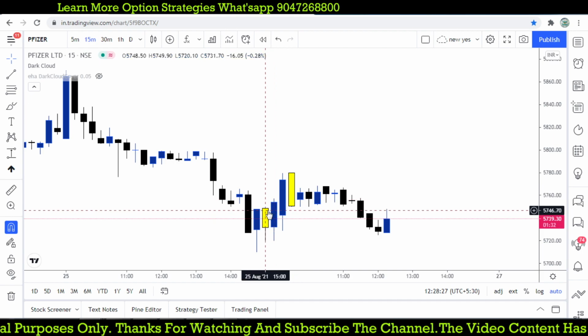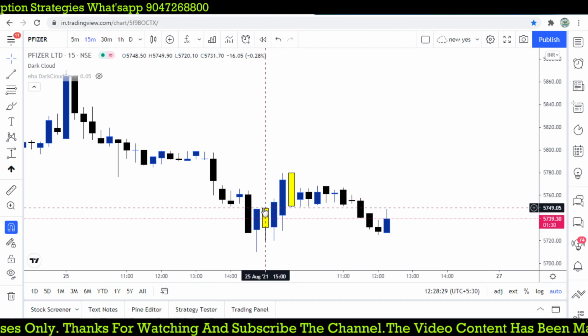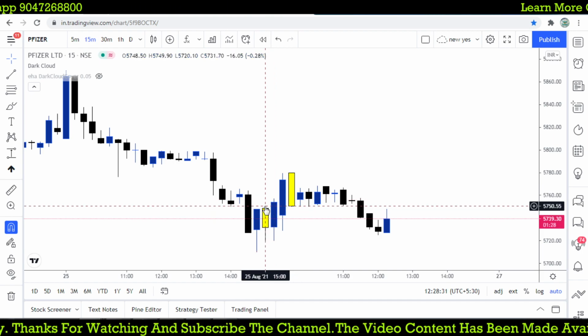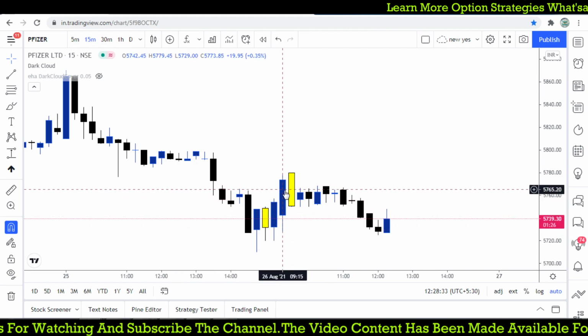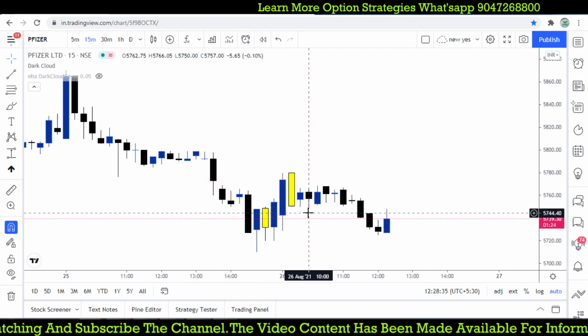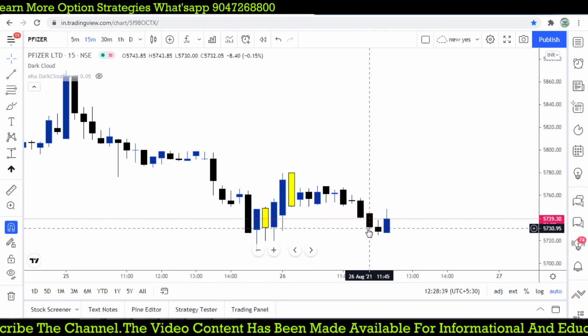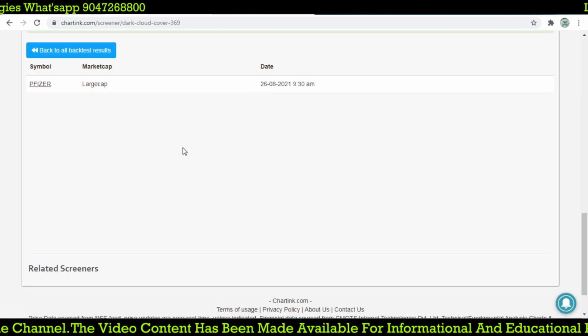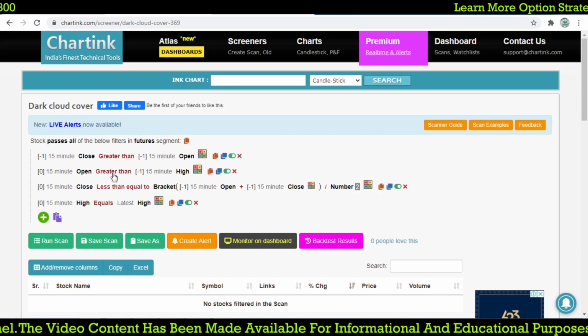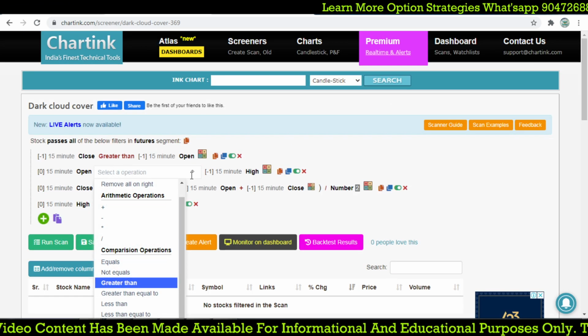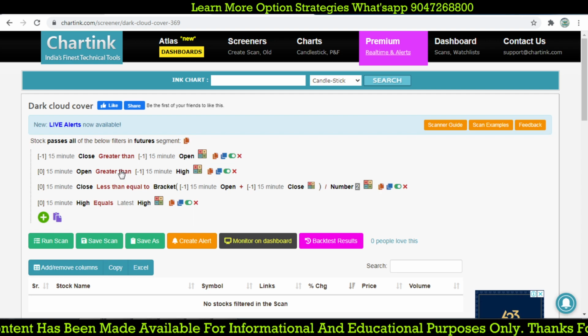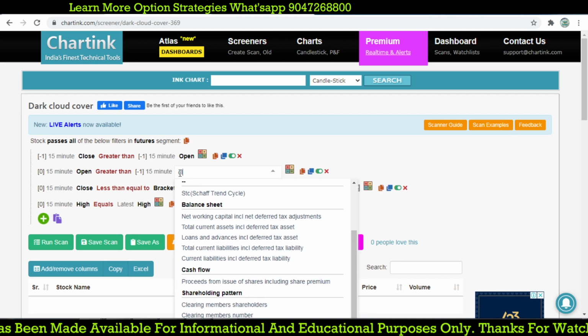Can you see that this one happened yesterday, and this one is exactly today where it forms, and it breaks the low, and within 10 rupees it moves down. And here we have a small change, so greater than the close.